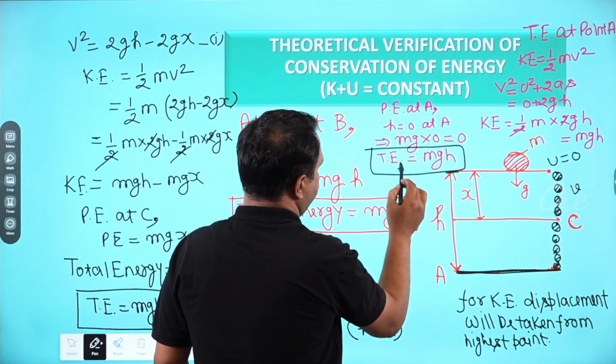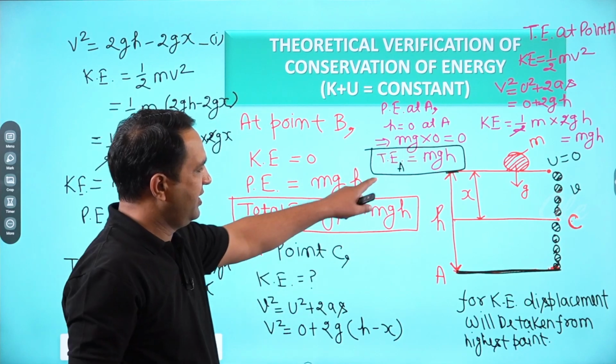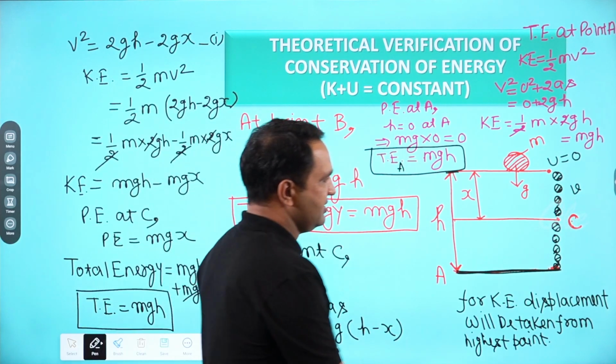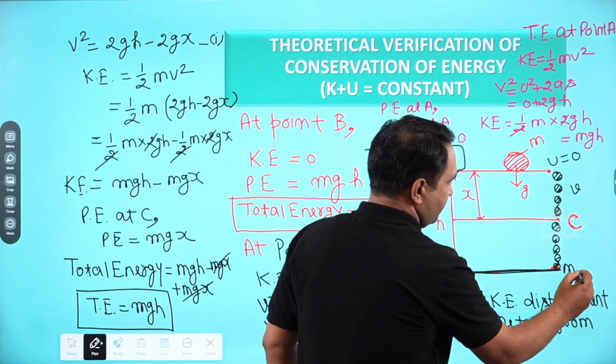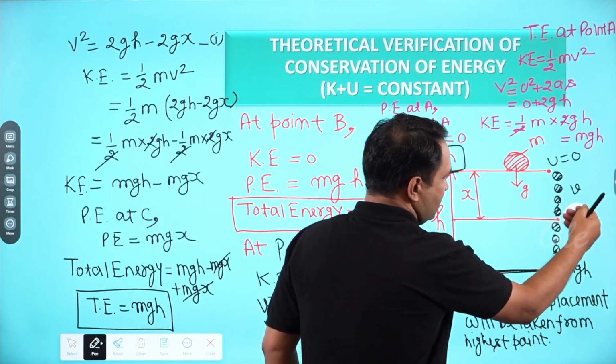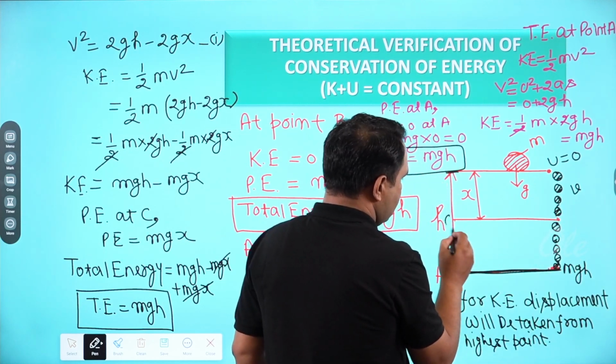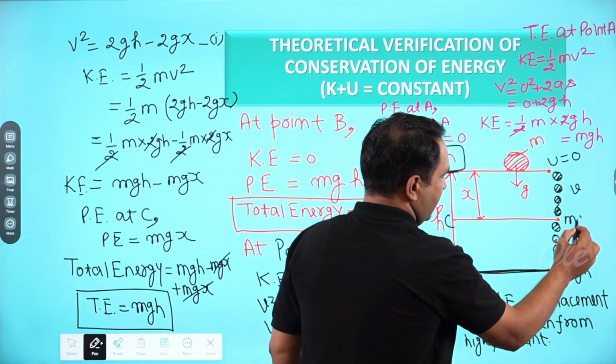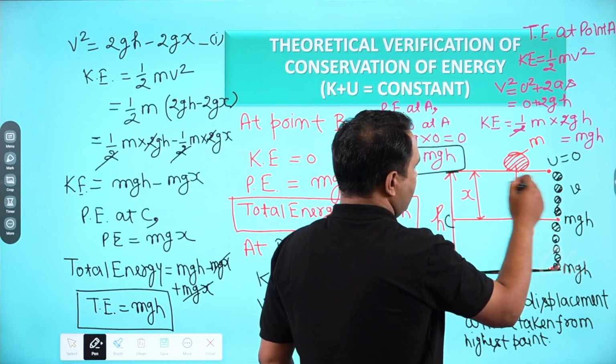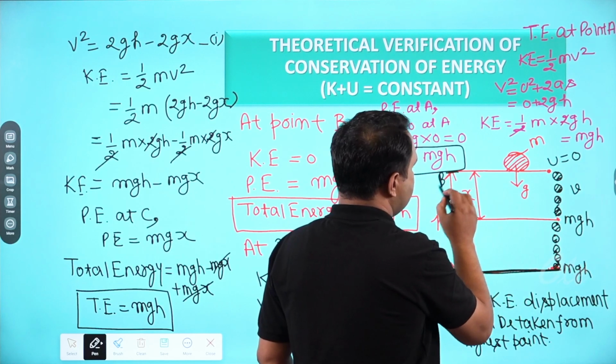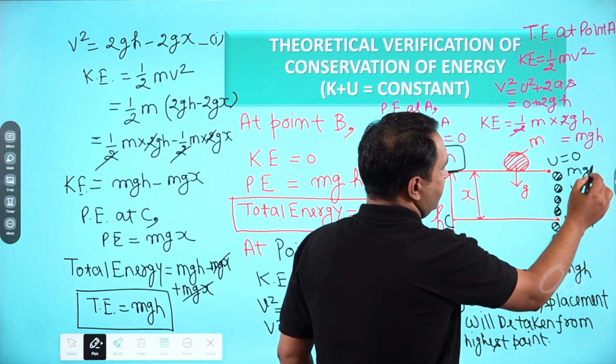So at point A we are seeing the total energy is mgh. At point C we are seeing that total energy is mgh, and at point B the total energy is mgh.